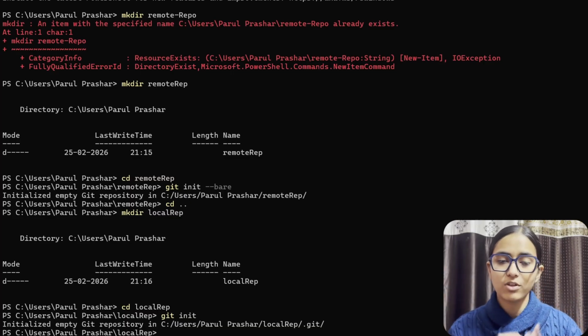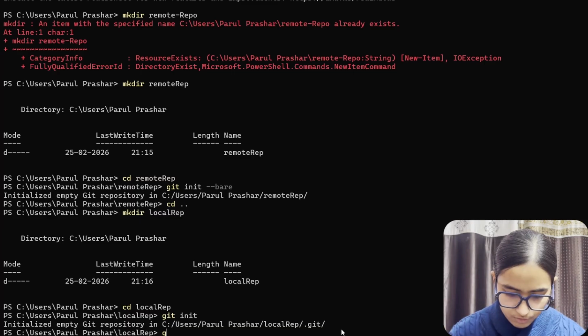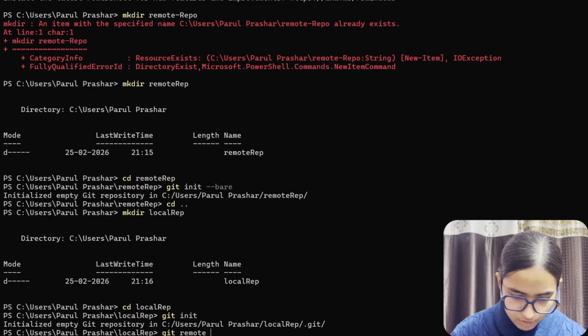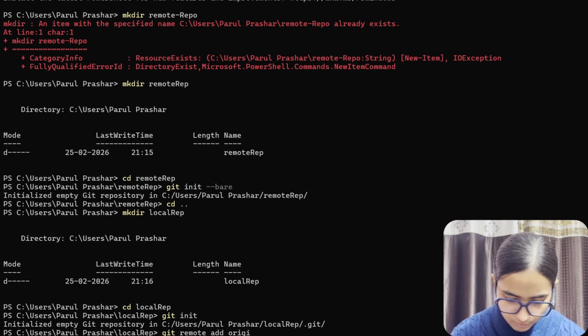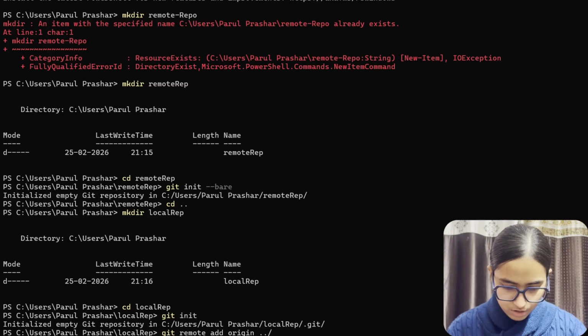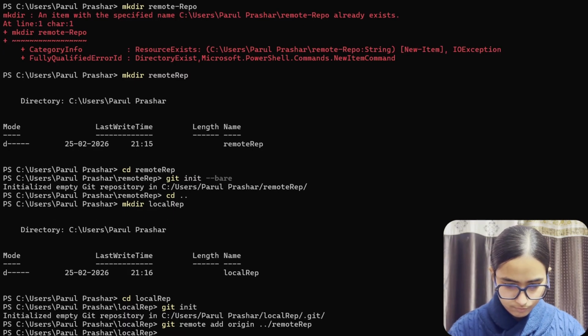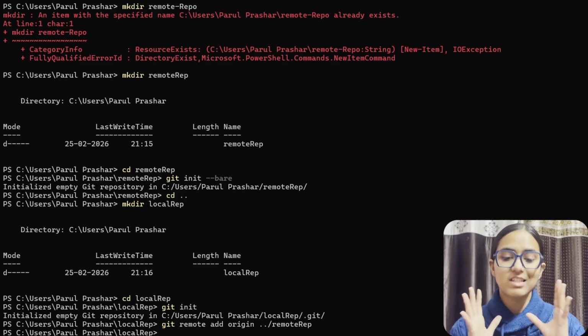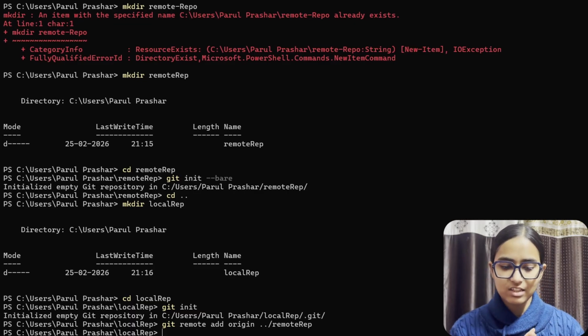So this is what we're going to do, and for this we have the command of origin, and we'll see it now. git remote add origin, and we'll put the path of this, ../remote repo. So now this has been added. We've done three things till now. First, we created a remote, we created a local, and then we have connected. The next part is to make commits.